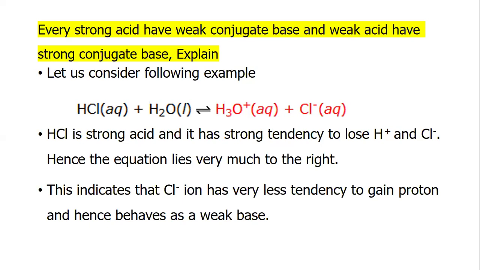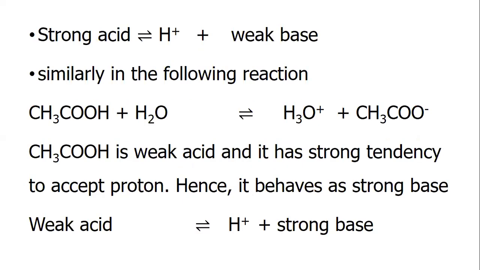This indicates that chloride ion has very little tendency to gain the proton and hence is a weak base. Similarly, in the reaction of acetic acid with water giving hydronium ion and acetate ion, acetic acid is a weak acid and the acetate ion has a strong tendency to accept the proton and behaves as a strong base. A weak acid gives a strong base.